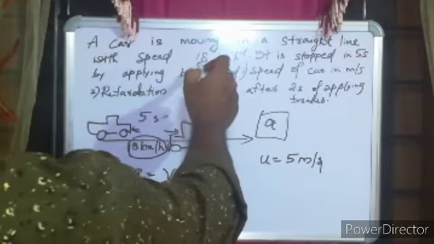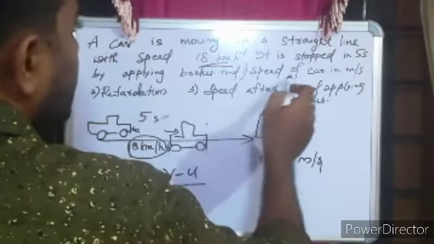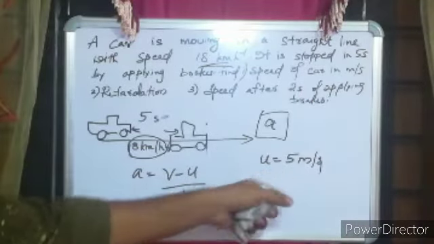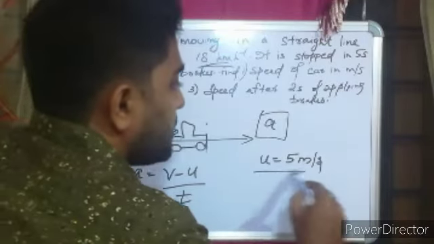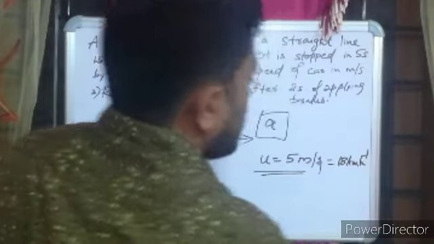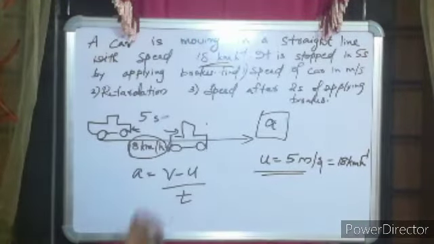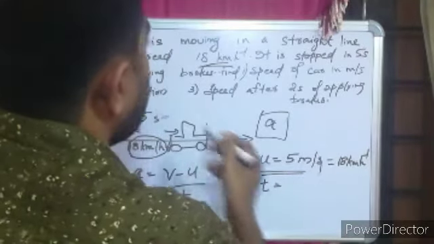Why? Because it is already given in 18 kilometer per hour, and again time is given in seconds. So it was better for me to convert, and it is already converted. So I took U as 5 meter per second, which is equal to 18 kilometer hour raised to minus 1. You need to find A. So T is given to be 5 seconds.